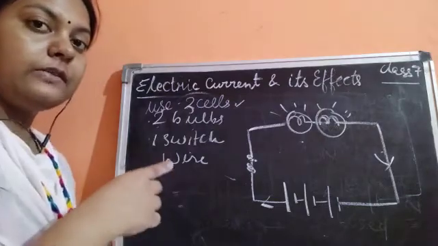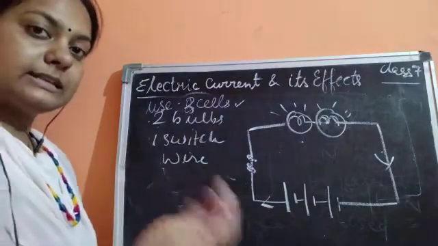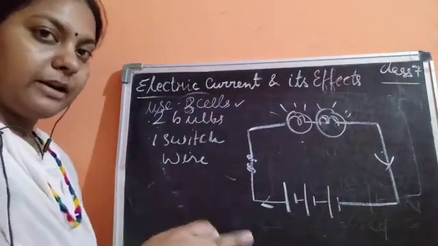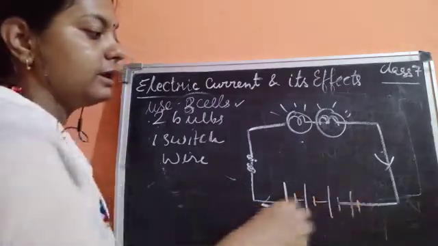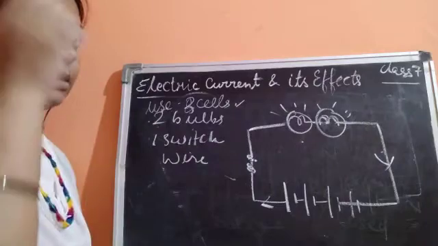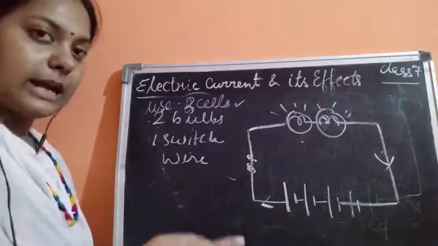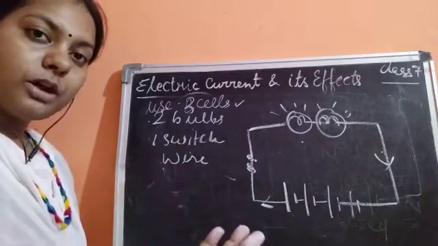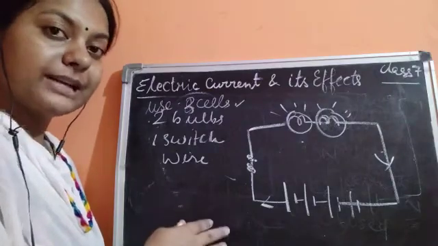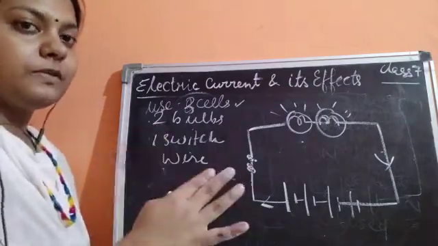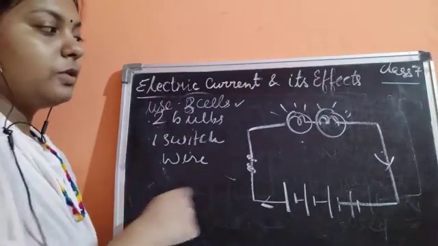Now if the question says you need to take 8 cells, 4 cells, 5 cells, 6 cells, it could be in the form of a battery, or it is said to make a battery of 4 cells. So you will take 4 cells. Please take the cells according to the question, because only then would the circuit diagram be correct. Or if it is just asked to draw a circuit diagram, you could take any number of cells, any number of bulbs, one switch and the wires, and label them properly.